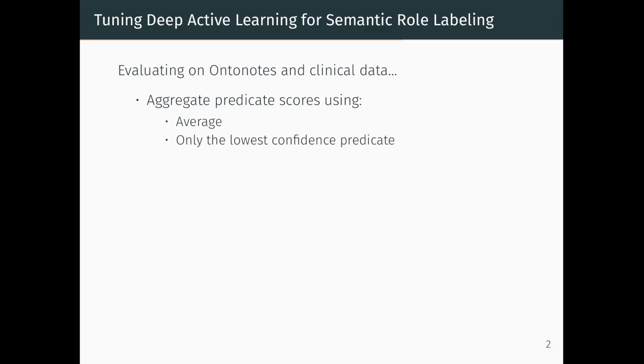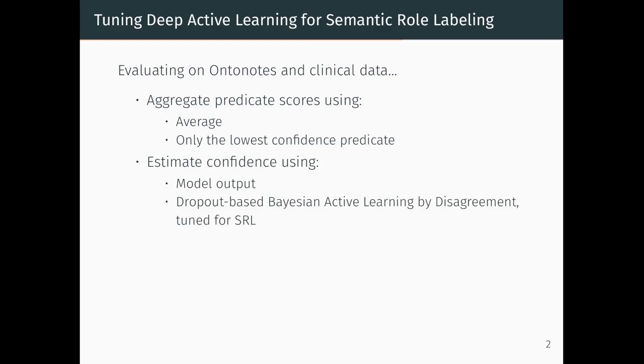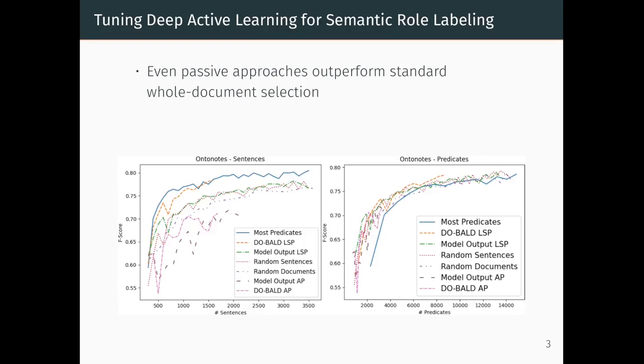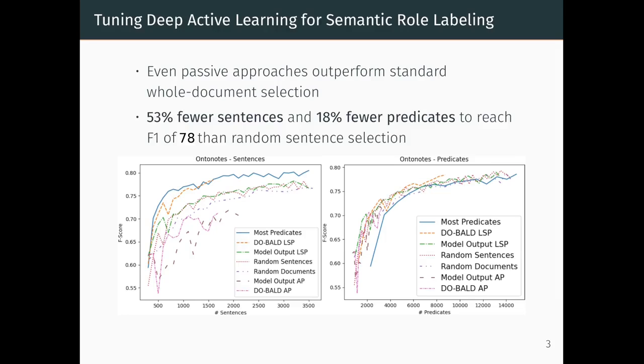We apply two ways of aggregating scores across predicates, combined with two methods of estimating certainty: the neural network's outputs and an efficient dropout-based Bayesian active learning by disagreement approach, tuned for SRL. We compare these with three baselines with respect to reducing the number of annotated sentences and predicates. Although the standard methodology for SRL corpora creation leaves much room for improvement by even passive strategies, we show that active learning can provide significant reductions of both sentences and predicates, requiring half as many sentences and a fifth fewer predicates to achieve a reasonable performance.